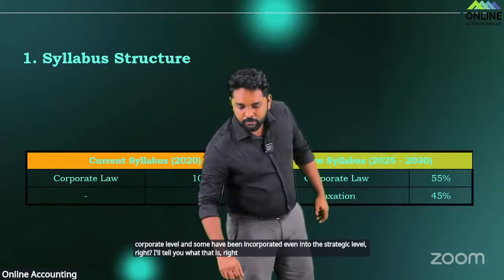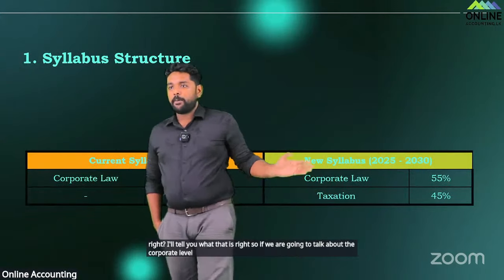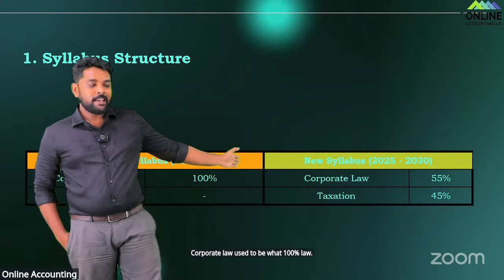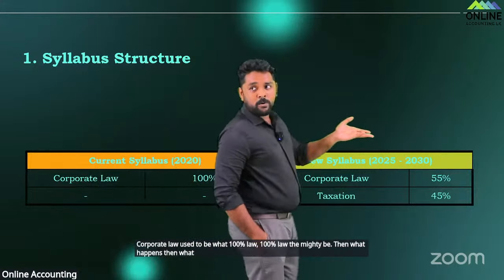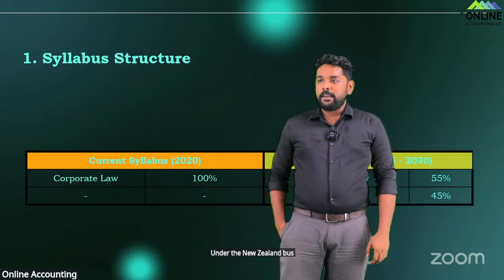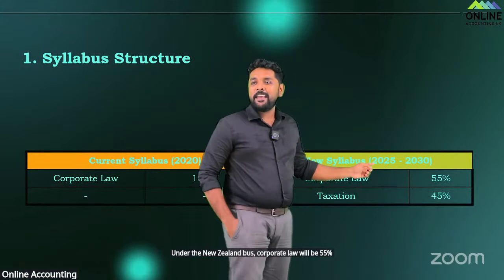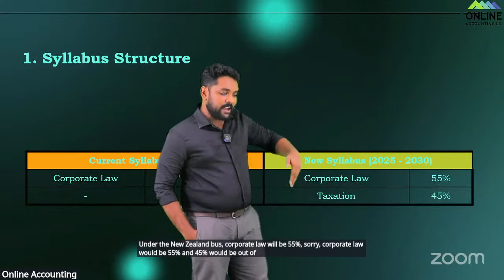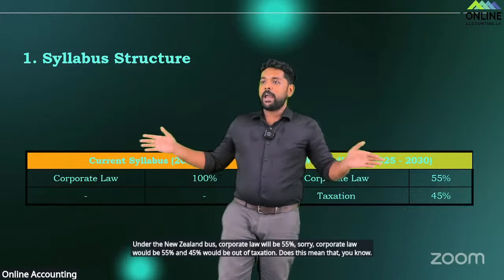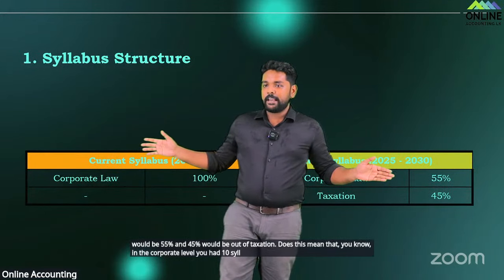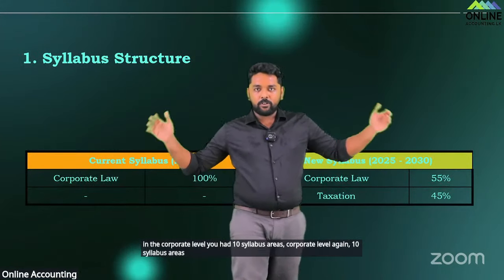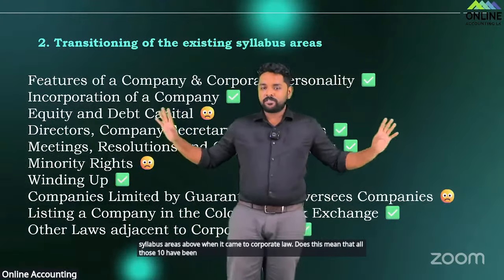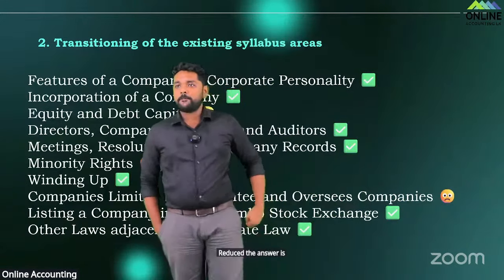So if we are going to talk about the corporate level, corporate law used to be what? 100% law. Then what is going to happen now? Under the new syllabus, corporate law will be 55%, and 45% would be out of taxation. Does this mean that, in the corporate level, you had 10 syllabus areas when it came to corporate law, that all those 10 have been reduced? The answer is yes and no. Why? Yes and no here.